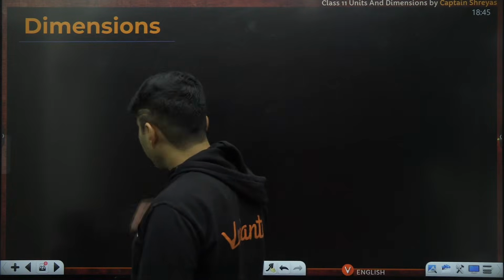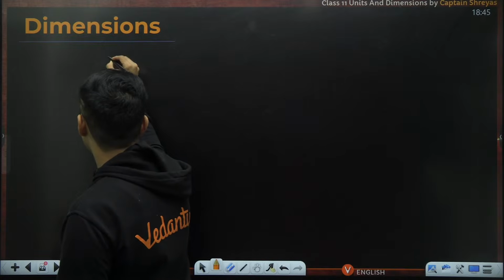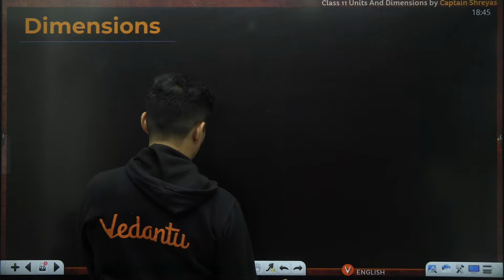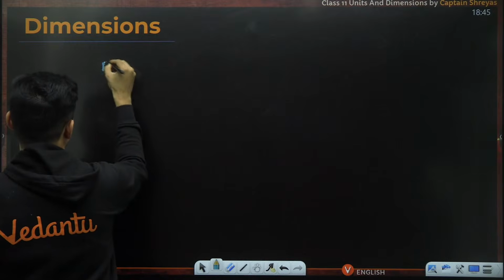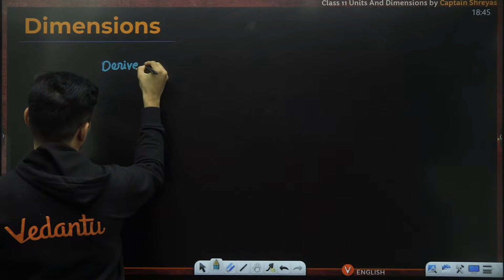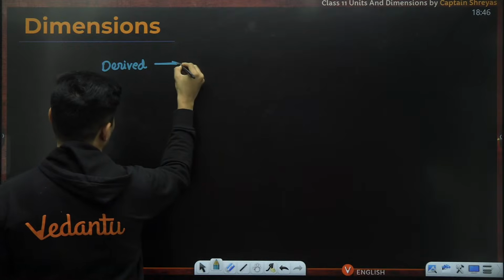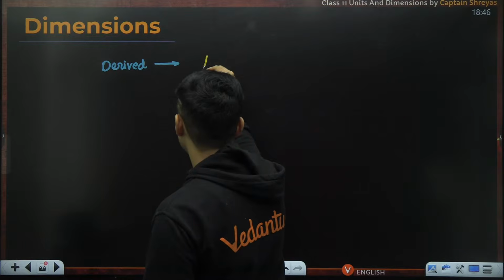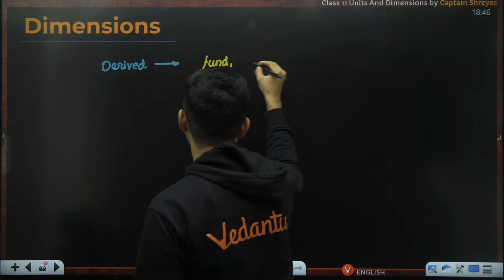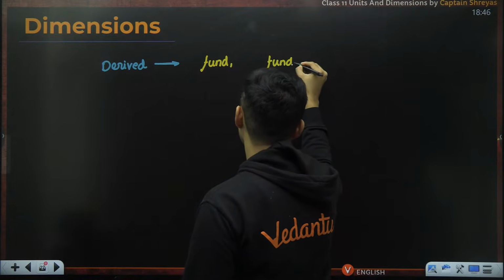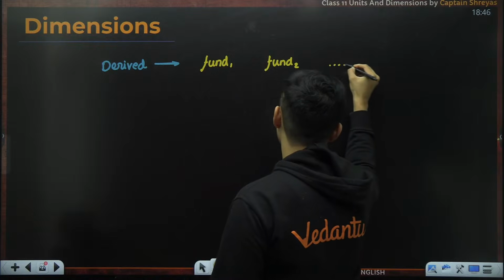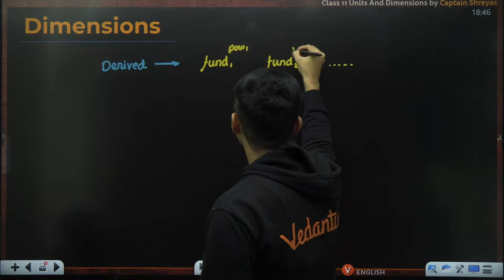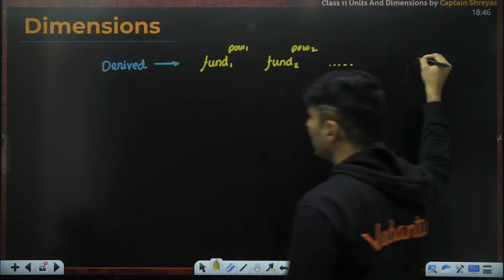So dimensions. Imagine you have a derived quantity, and you express it in terms of the fundamental quantities, fundamental quantity 1, fundamental quantity 2, fundamental quantity 3, with some powers. Let's say this is power 1, power 2, power 3, and all of that.